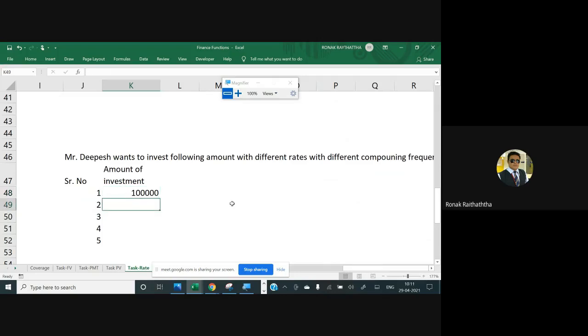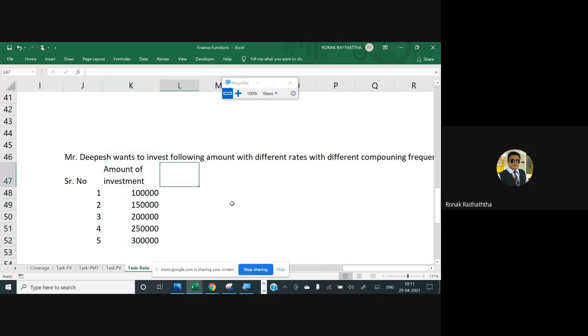Then we are investing 150. Then we are investing 2 lakhs. Obviously, it is increasing in nature, because Mr. Dipesh would be having more and more money after some years to come. So then we'll have 250, and then we'll have 3 lakhs.